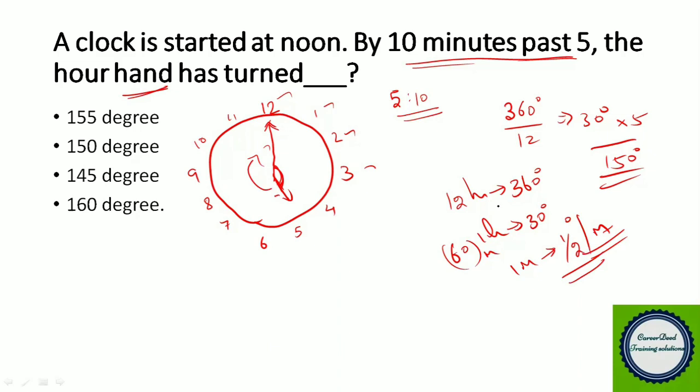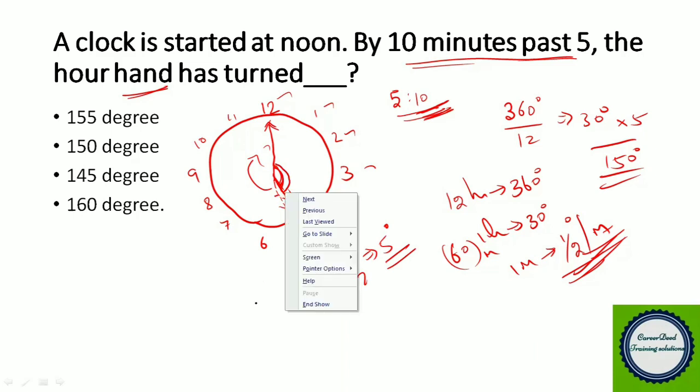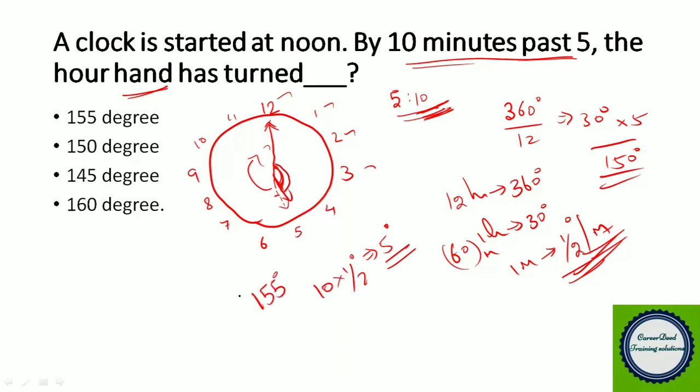Now, for 1 minute the hour needle turns half a degree. So at 5:10, for 10 minutes, how many degrees will the hour needle turn? For 1 minute it is half a degree, so for 10 minutes, 10 into half, it moves 5 degrees. We already identified that from 12 to this point it is 150 degrees, so with another 5 degrees it is 155 degrees in total. So the answer for this question is 155 degrees. Hope you understood the problem. Now moving to the next problem.